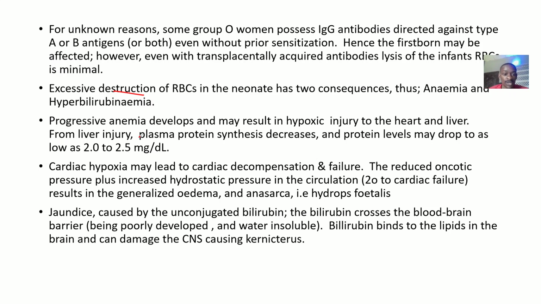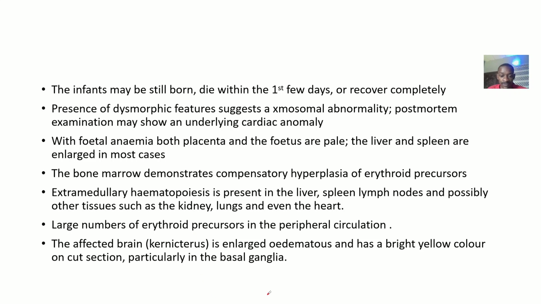Hyperbilirubinemia. So progressive anemia develops and may result in what? Hypoxic injury to the heart. That means there's reduced blood supply to the heart and the liver. Cardiac hypoxia may lead to what? Cardiac decompensation and failure. Jaundice can be caused by unconjugated bilirubin because there's too much bilirubin in the body. Those are just the complications of hydrops fetalis.